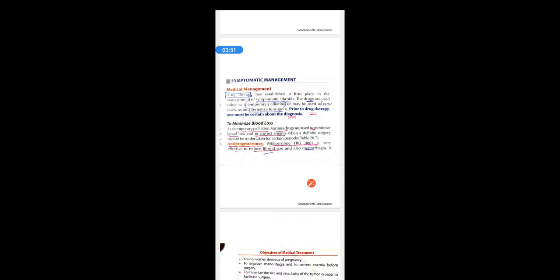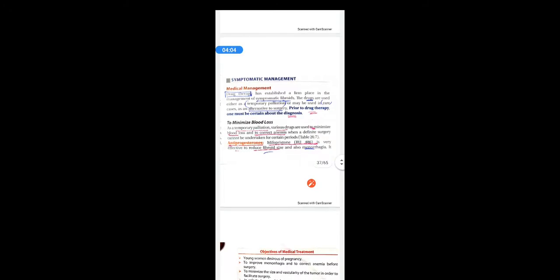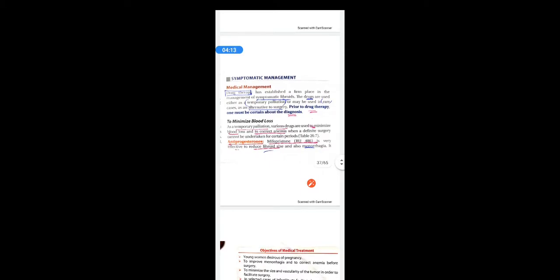The aims of giving drug therapy are, first, temporary palliation. We cannot treat the fibroid completely with medicine, but we can reduce the symptoms to a certain extent, and we can also reduce the size, but we cannot completely cure the fibroid with medical treatment. And it is an alternative to surgery.